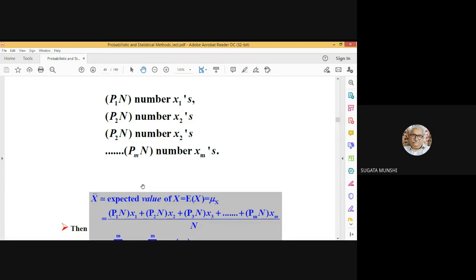Whenever you do some averaging, what is the intention at the back of your mind is that you want to get close to the possible values, most possible value.